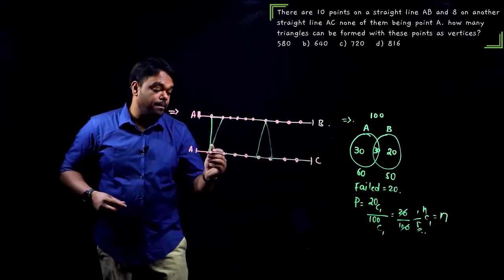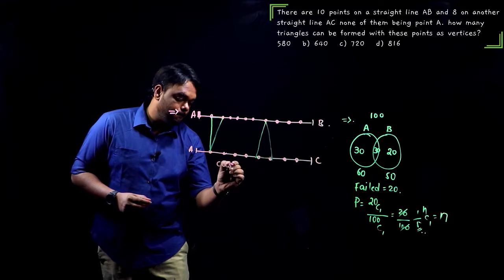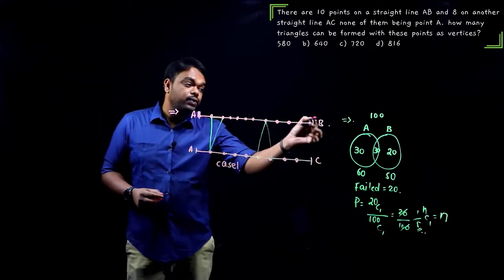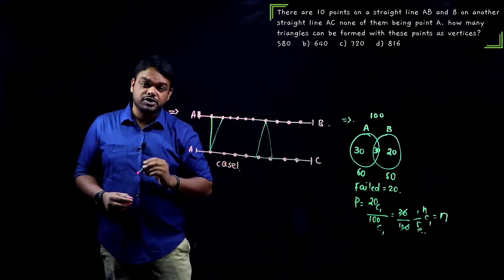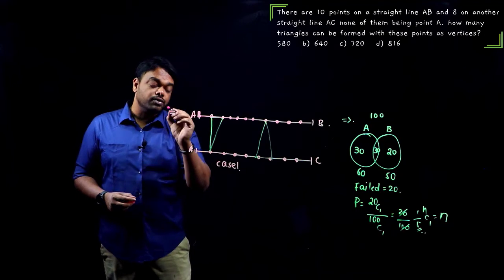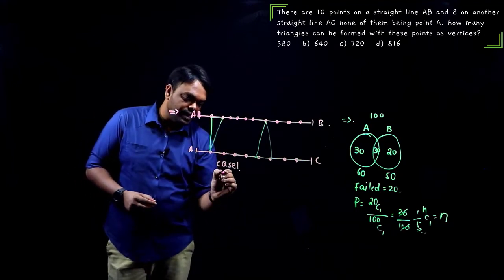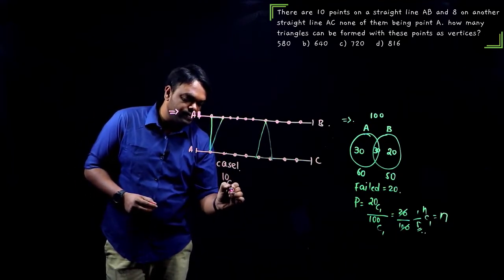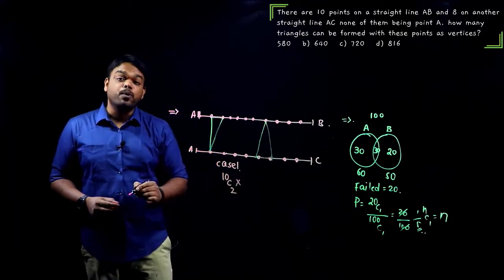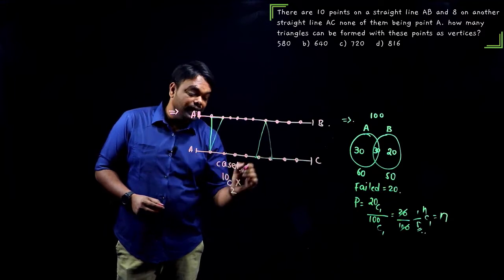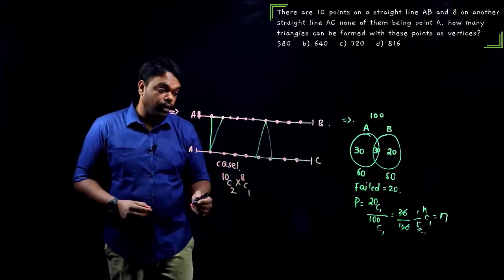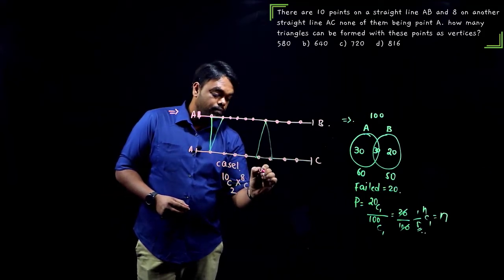Okay, now let us see. First case, case 1. Guys, from the first line we need 2 points. Totally how many points are there? 10 points, out of which we need to select any 2. So that can be done in 10C2 ways. And multiplication, we need 1 point from the second line. Totally 8 are there, I need 1. 8C1. Okay, or case 2.